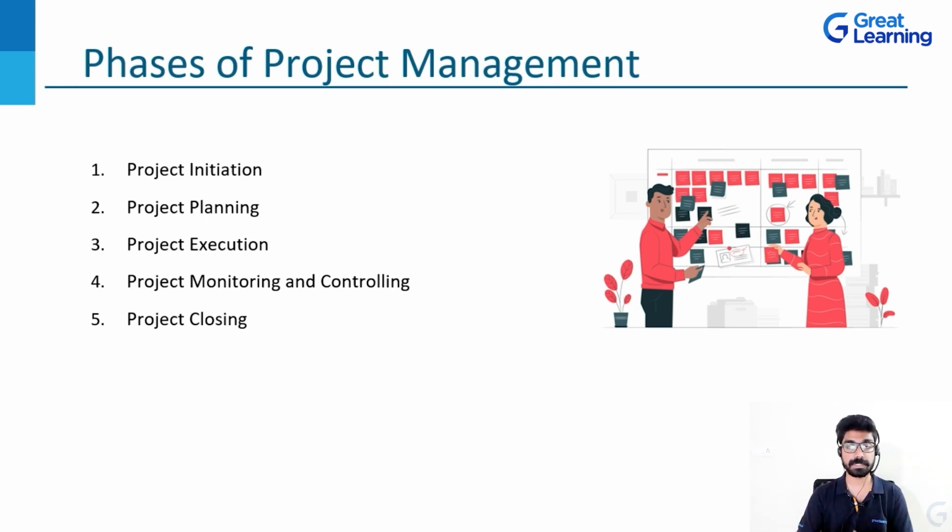Next comes project controlling and monitoring. Whatever you're implementing or executing, is it in the right manner? Is there anything wrong going on in the tasks and activities you are taking up? Is everything happening in the right possible way? Or are there any changes or modifications which need to be included in the project? Monitoring and controlling will help us evaluate our performance. How are we going? Is our direction right? Do we need to incorporate any changes? All those things come in project controlling and monitoring.